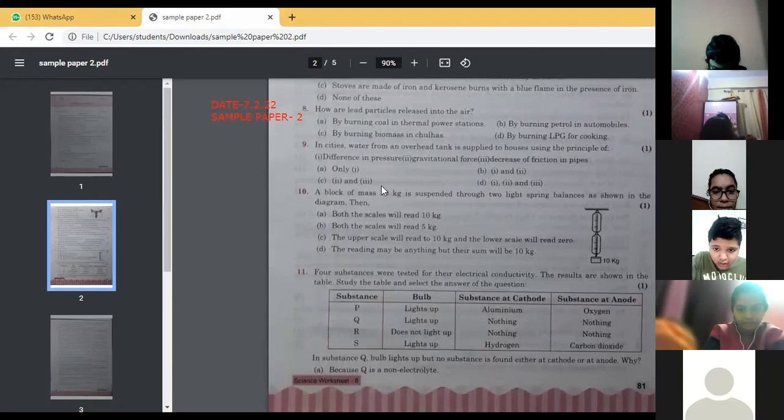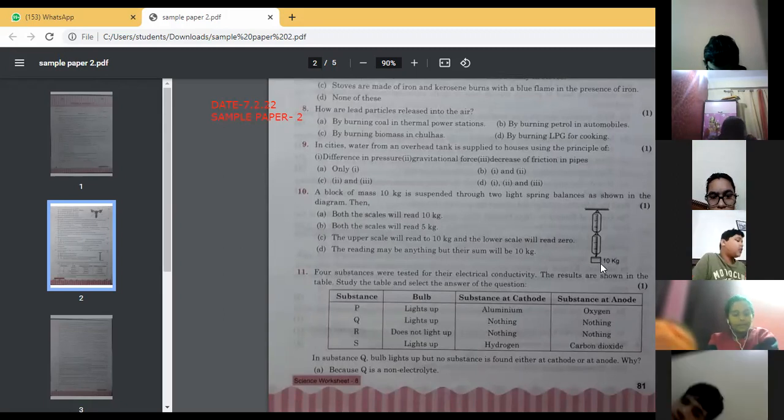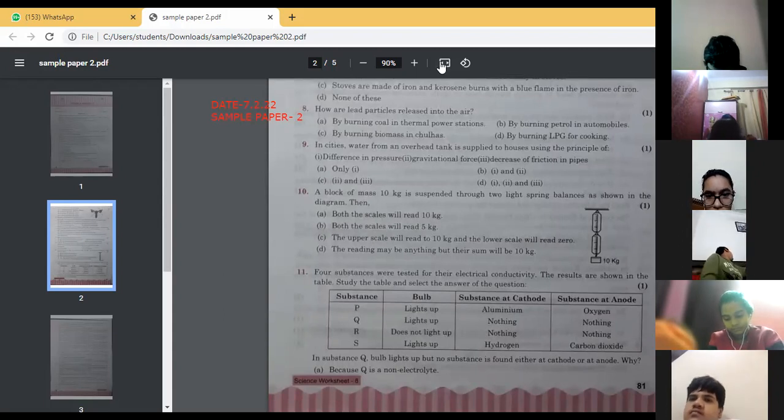Question number 10. A block of mass 10 kg is suspended through 2 light spring balances as shown in the diagram. Then, see, 2 spring balances are there and a block of mass 10 kg is suspended through 2 spring balances. So what will happen? Both the scales will read 10 gram. What do you think? Both scales will read 5 kg. आपने ना 2 स्प्रिंग बैलेंस एक साथ ज्वाइन कर दिए and at the bottom the weight is of 10 kg. Understood? Now you have to see which option will be the correct one.